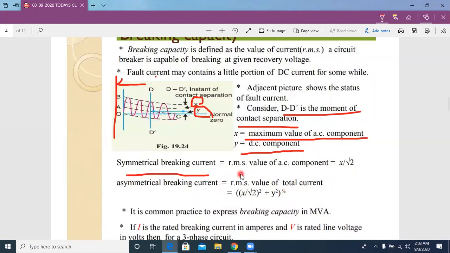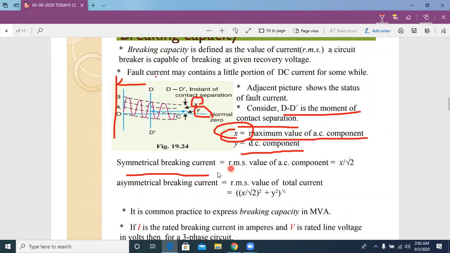Now the symmetrical breaking current value we want to represent in terms of RMS. But here this x value is in terms of maximum, that means it is a peak value, but we need the RMS value.